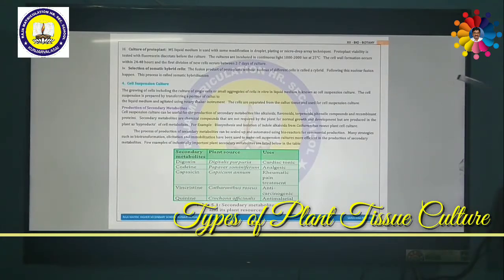Then the cultures are incubated in continuous light of 1000 to 2000 lux at 25 degrees Celsius in culture medium. The cell wall formation occurs first, within 24 to 48 hours.